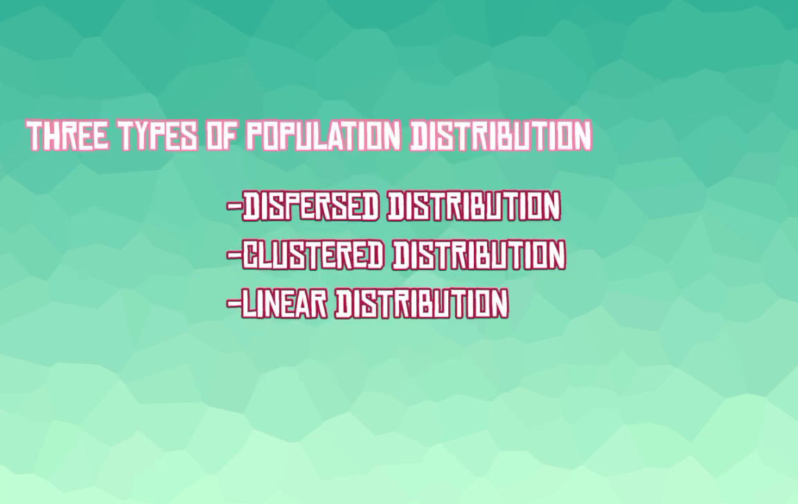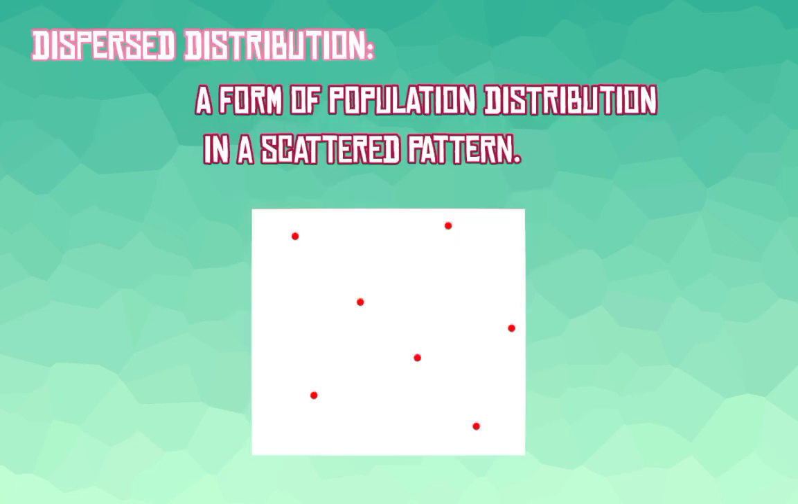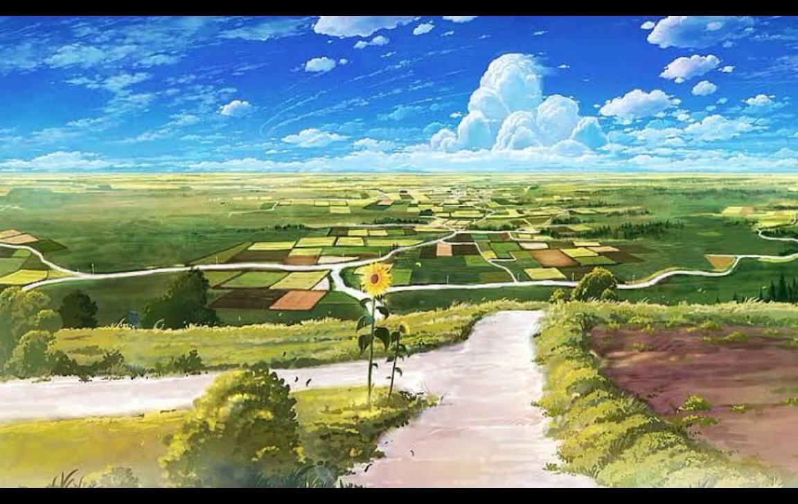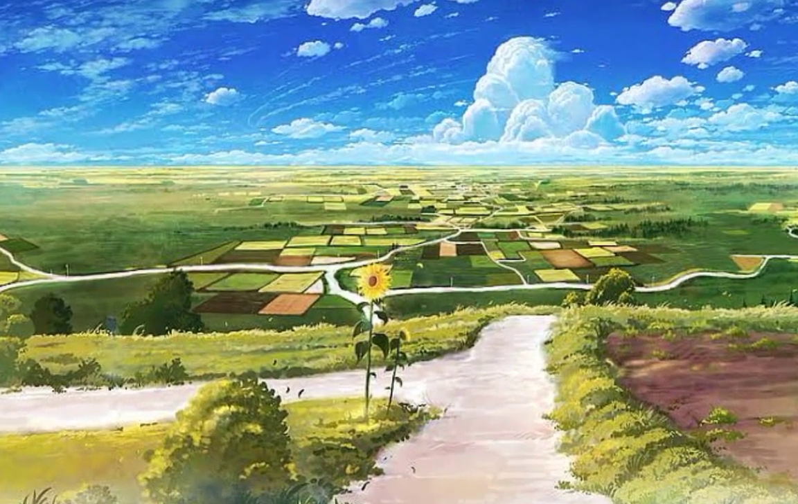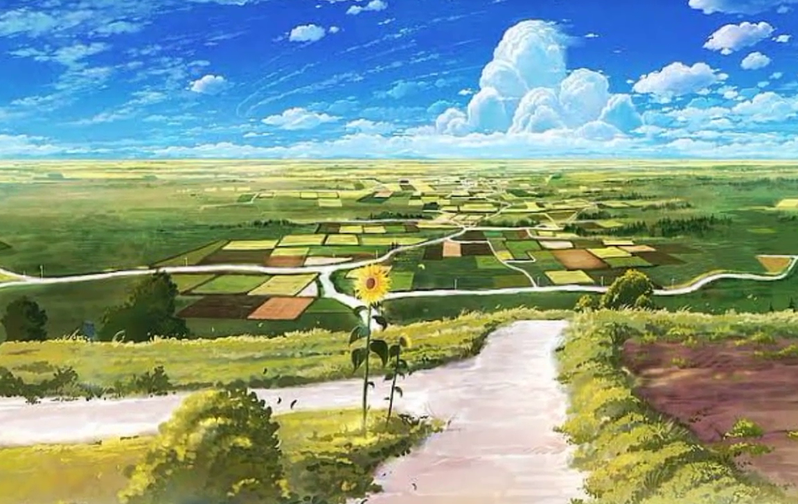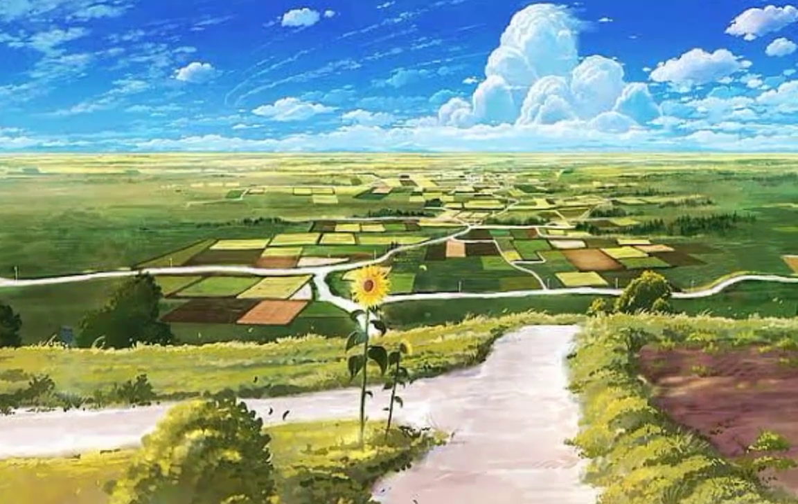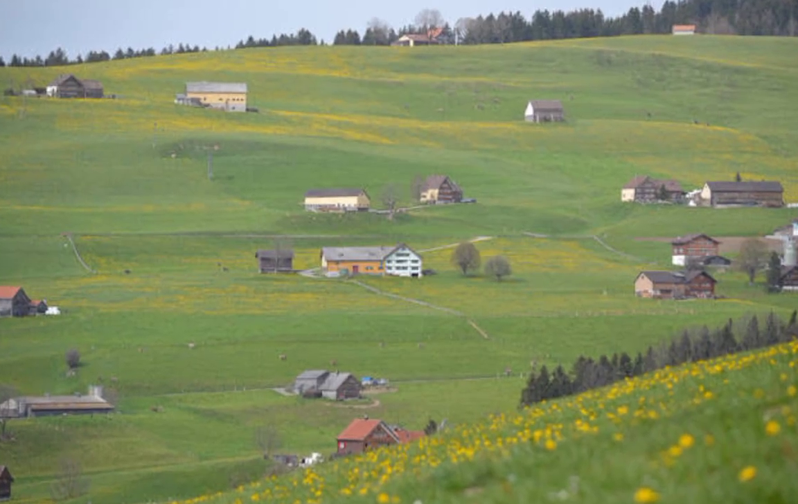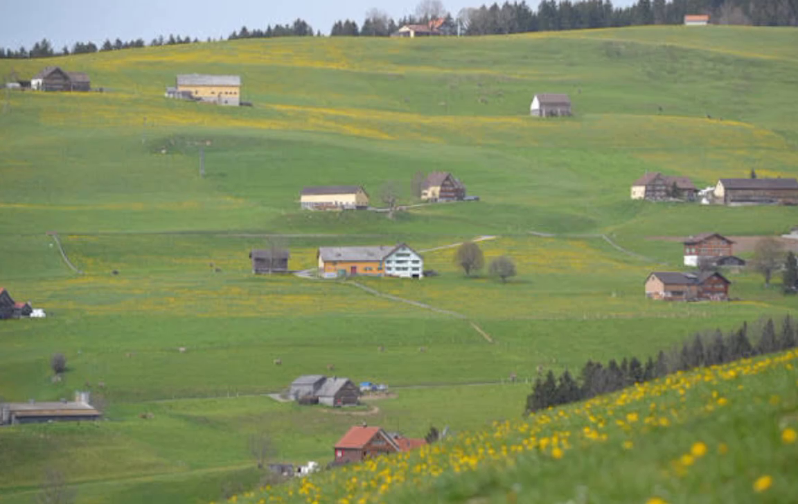There are three kinds of population distribution. First is dispersed distribution, a form of population distribution in a scattered pattern. For example, rural areas where agriculture is mostly the work of people, where these people occupy more land for their plants and crops, resulting in a scattered pattern and living far away from each other.